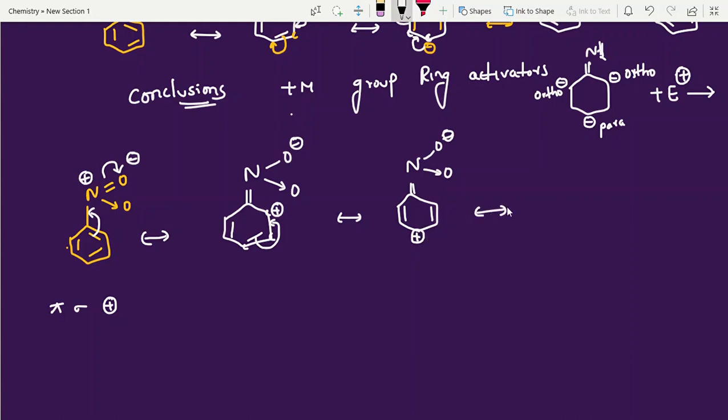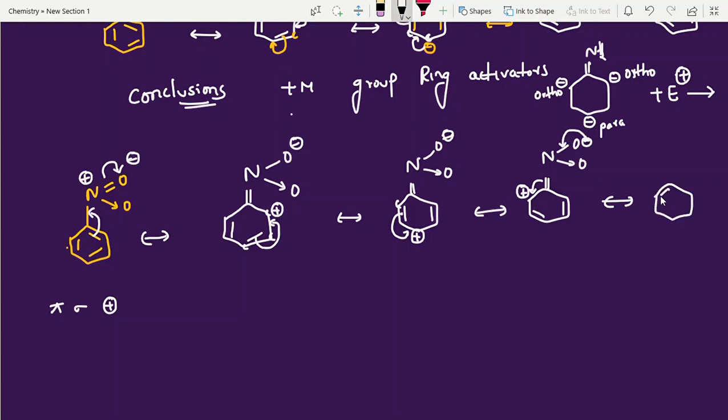Now this positive charge is rotating around the entire ring. See, now it is the positive charge. Now the next carbon is giving electrons. Why? Because a positive charge is nothing but electron deficient. It will not accept, and this electron shifted here. Then this new bond here I am writing as it is, and the double bond NO minus, this is O. That's it. Now this one, having given, will get the positive charge. Now last one, giving back. This oxygen is giving back, this nitrogen is giving back. Now finally what is the structure, students?